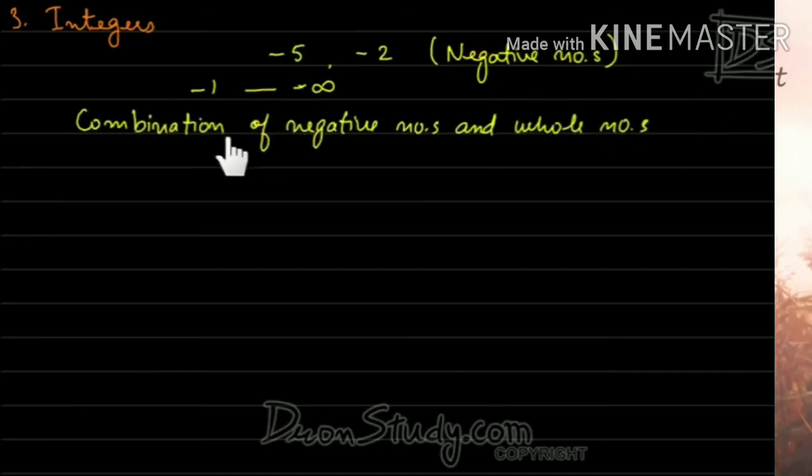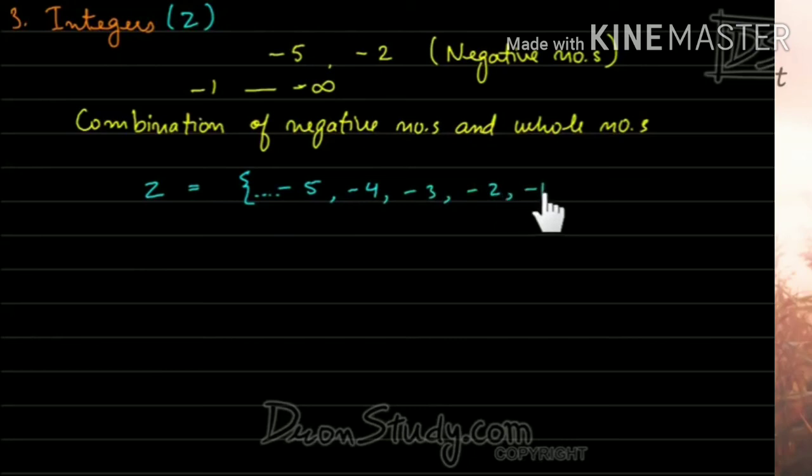If we combine negative numbers and whole numbers, then we call that particular set integers. It is denoted by Z. So Z is equal to, first let me write dot dot dot, -5, -4, -3, -2, -1. These numbers are called negative numbers. Then 0, 1, 2, 3, 4, 5 and so on.